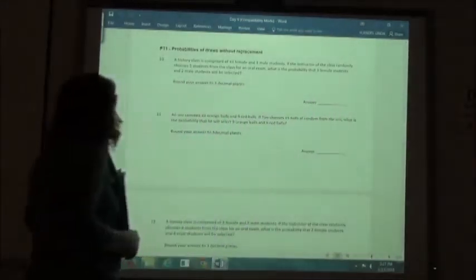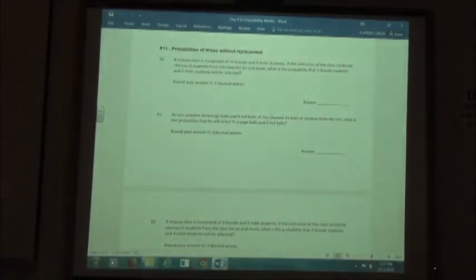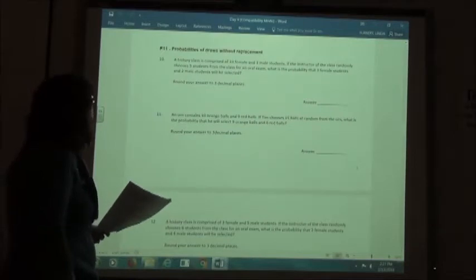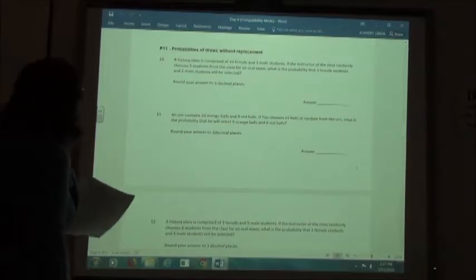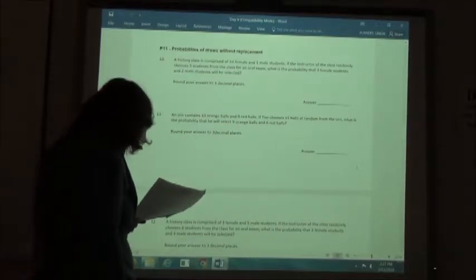And so, a history class is comprised of 10 females and 3 males. The instructor of the class randomly chooses 5 students from the class for an oral exam. What is the probability that 3 female students and 2 male students will be selected?